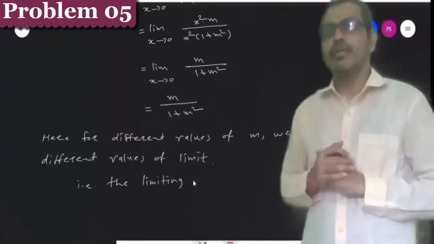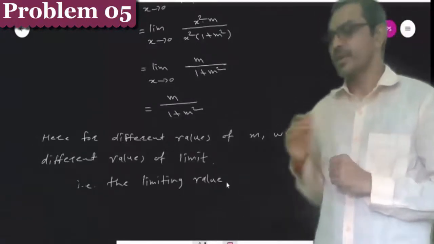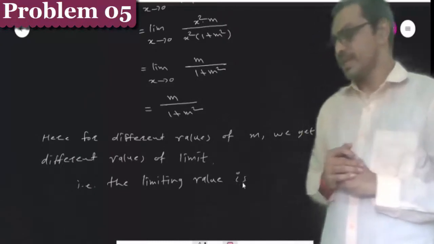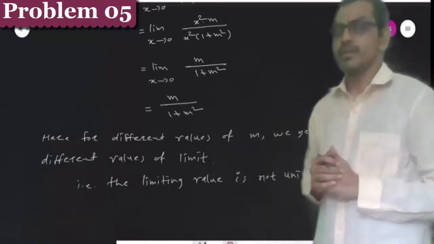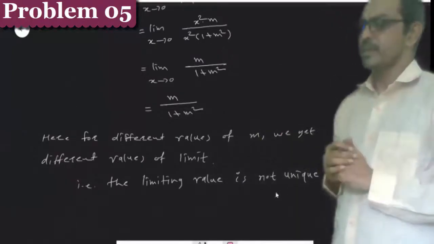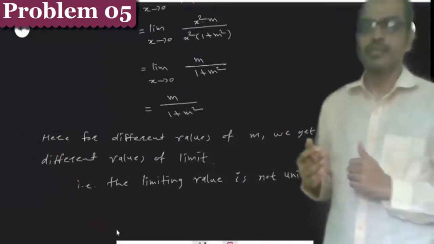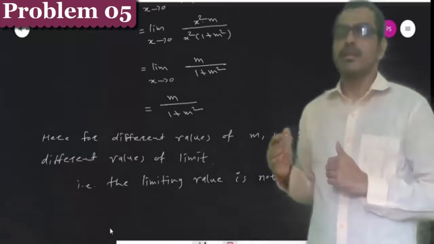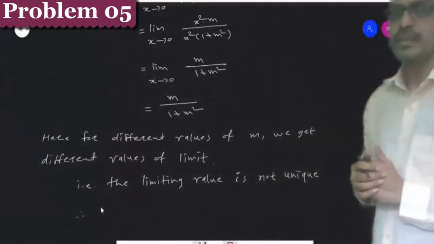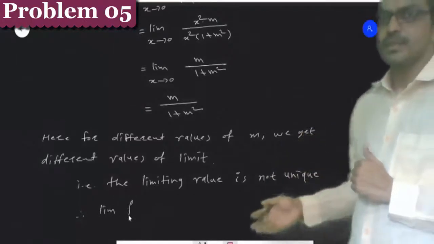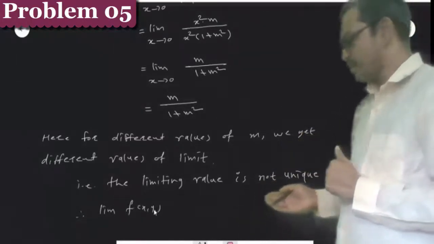The limiting value is not unique. That is, here we say that the limiting value is not unique, because m is the parameter; if we change the value of m, then the values of the limits are different.